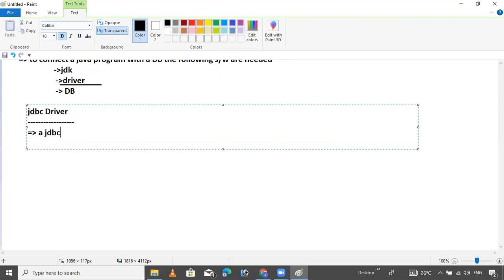A JDBC driver is a software. It contains a group of implementation classes or interfaces, the classes and interfaces of the JDBC API. That's it.